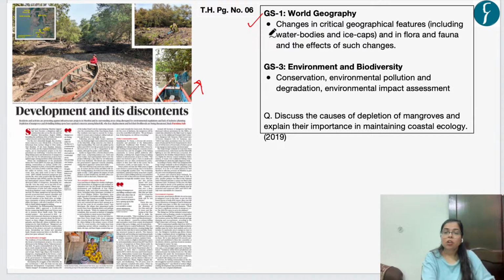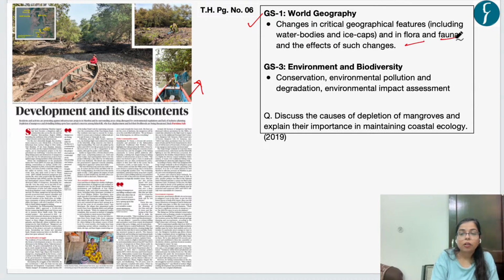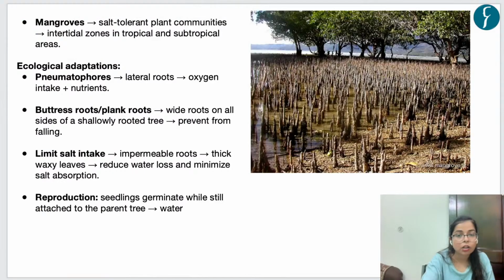Now this topic is important for our GS Paper 1 world geography, under the syllabus head: changes in critical geographical features and in flora and fauna and the effects of such changes. This is also important for GS Paper 3, environment and biodiversity, under the syllabus head conservation, environmental pollution and degradation. In GS Paper 1 world geography, in the year 2019, we found this question: discuss the causes of depletion of mangroves and explain their importance in maintaining coastal ecology. So let's see a few facts about mangroves and their significance in maintaining coastal ecology, right?